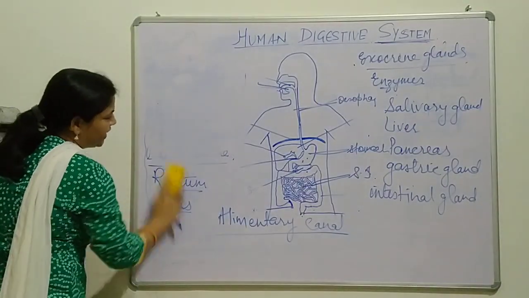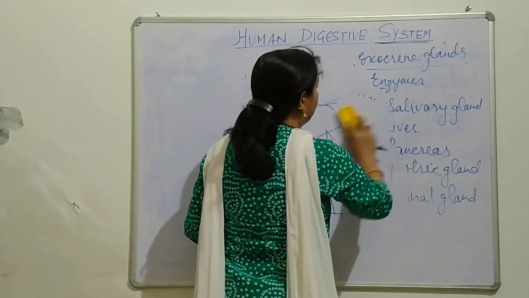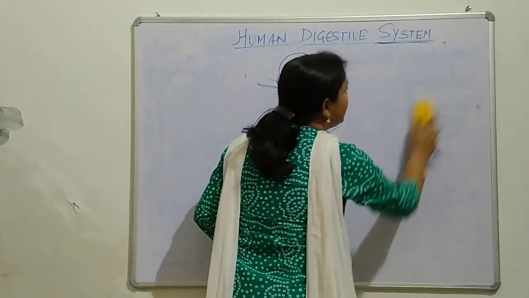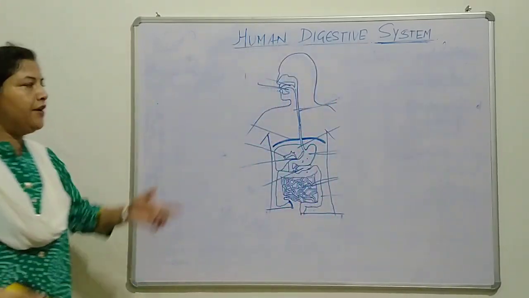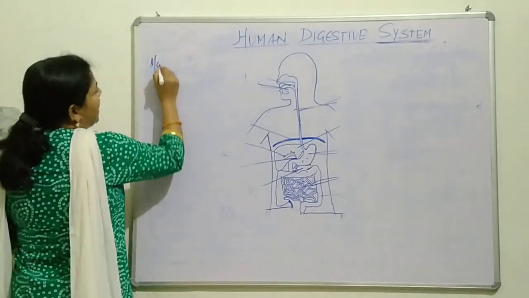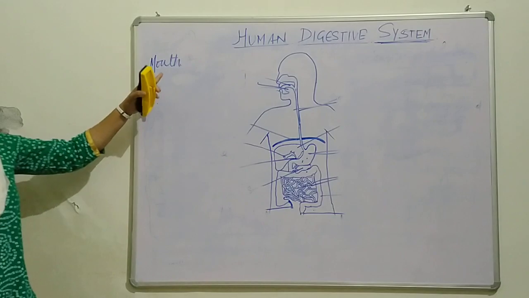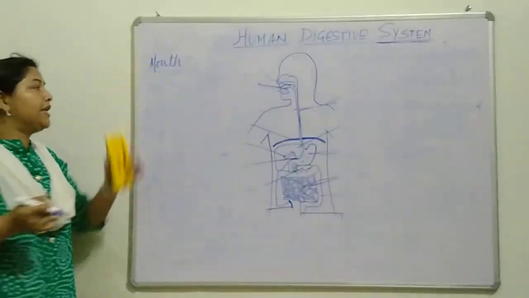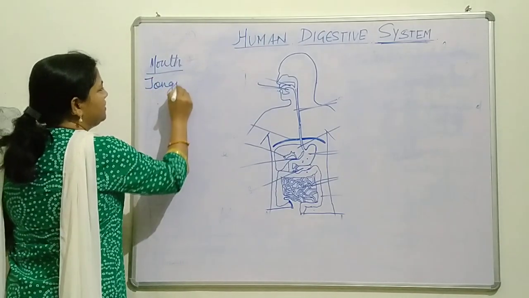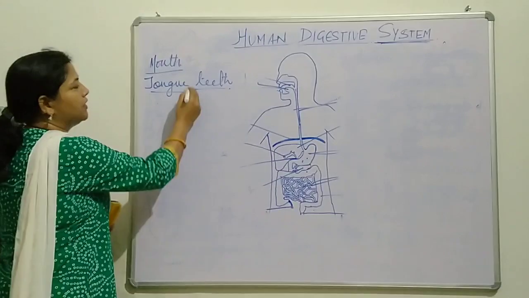The very first thing I am going to explain to you about is the mouth. What happens within the mouth and where all these glands get associated with these organs. As I have told you, the mouth is also known as the oral cavity or buccal cavity. In the mouth, two things are found: tongue and teeth.